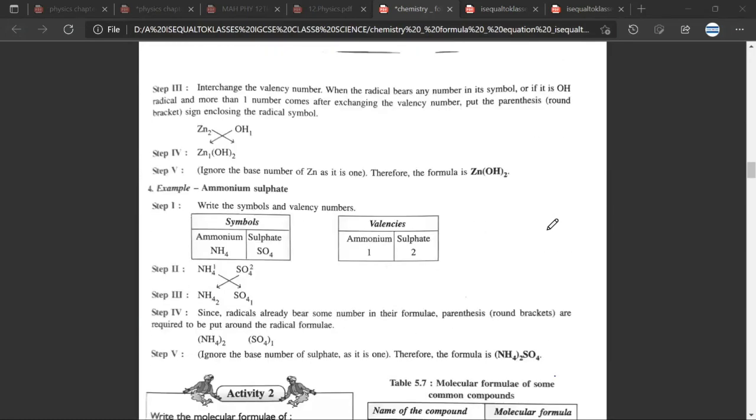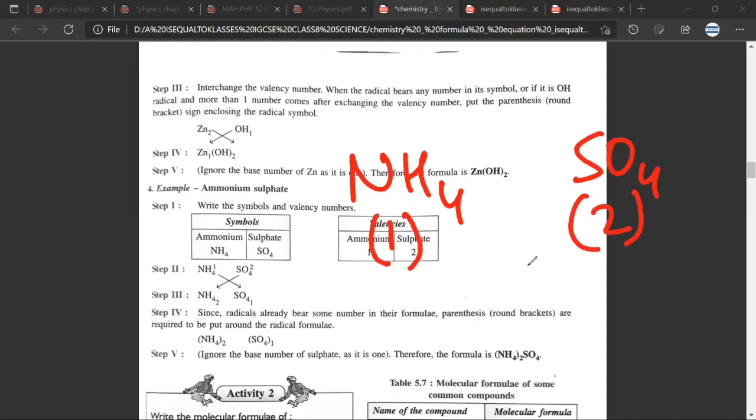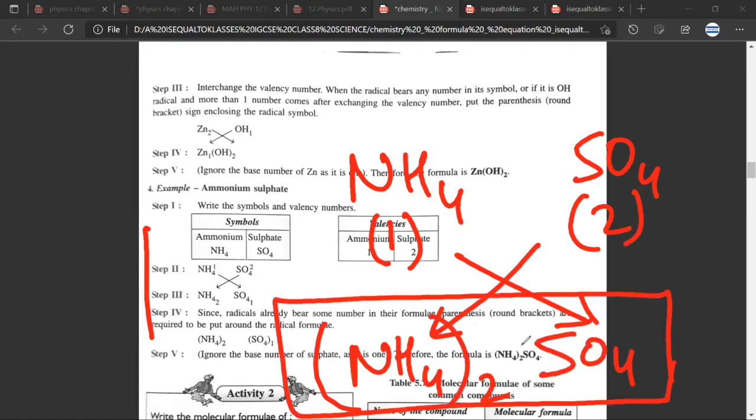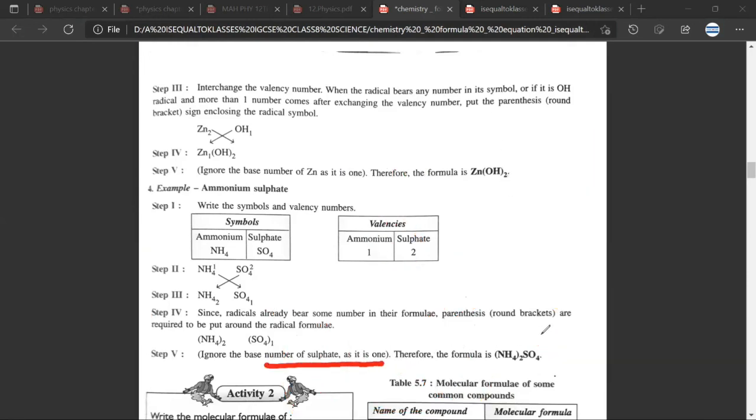I'll explain one of the formulas. So for example, ammonium has a valency of 1 and sulfate has a valency of 2. Crisscross. This is what they have done here. So NH4 would have to be taken twice and sulfate is taken once. Any doubt? No, sir. And that is what they are writing here. Ignore the base of sulfate as it is 1, therefore the formula is ammonium sulfate.